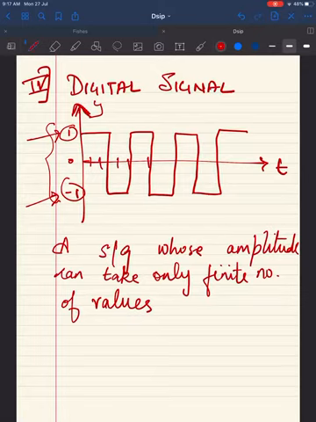You can also have a combination of digital and continuous time signals, and you can also have a combination of digital and discrete time signals. We don't have to see the combination of these signals. We just have to know what are the different types of signals, but you know that there are also combinations that are present.